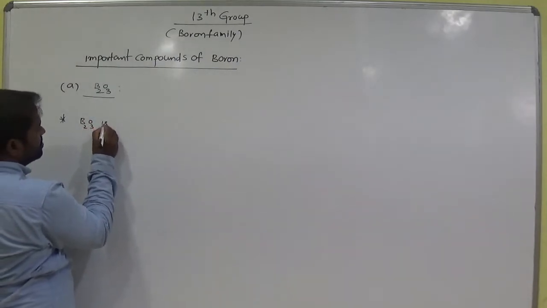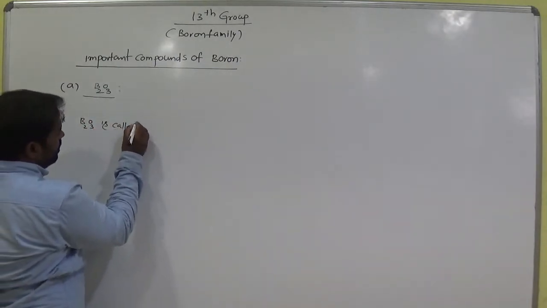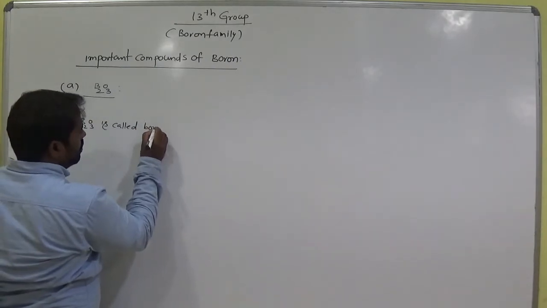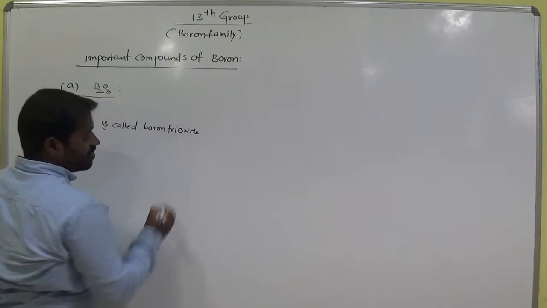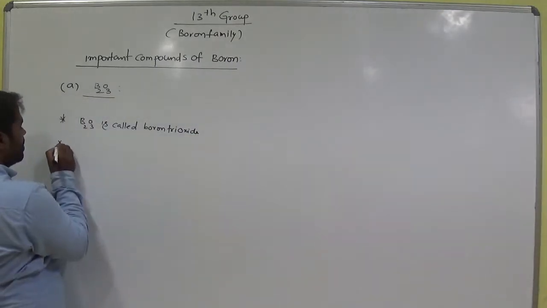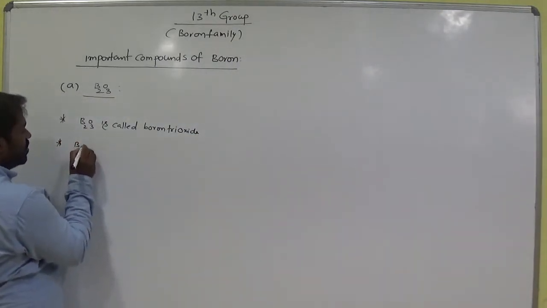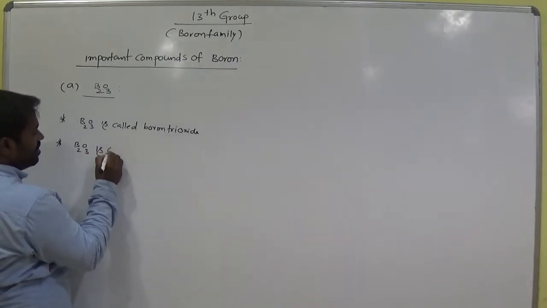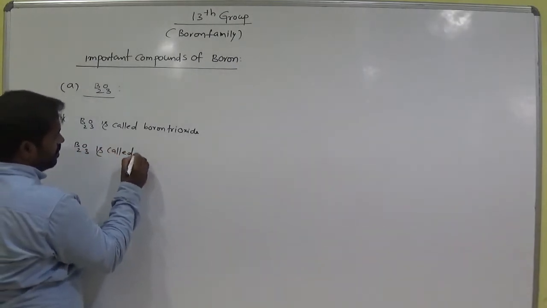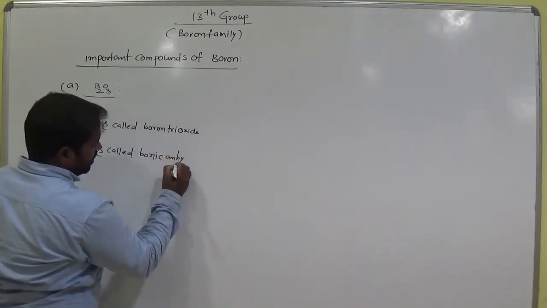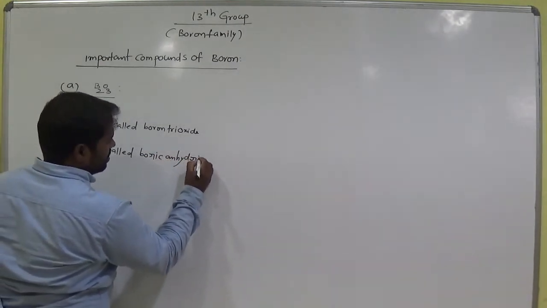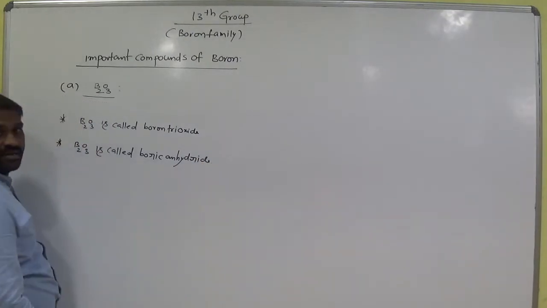B2O3 is called boron trioxide, or boric anhydride.